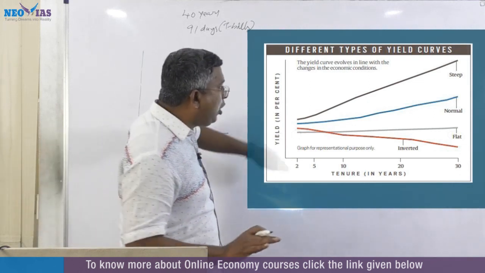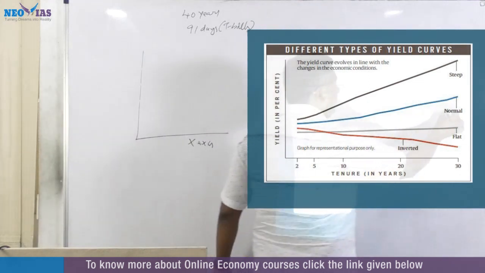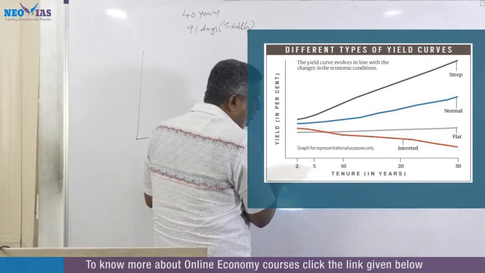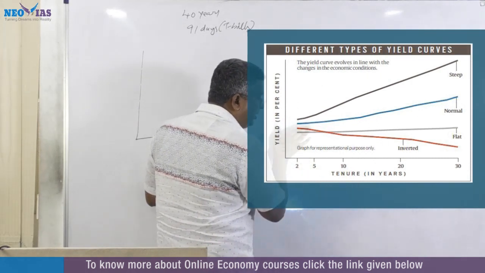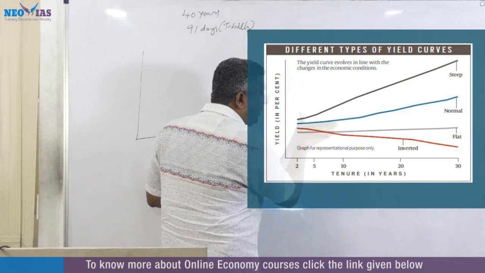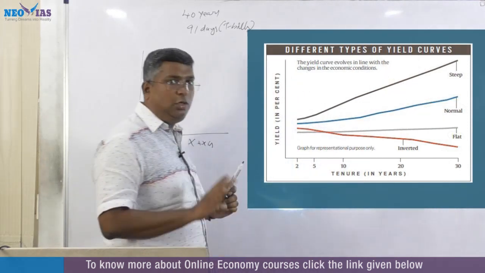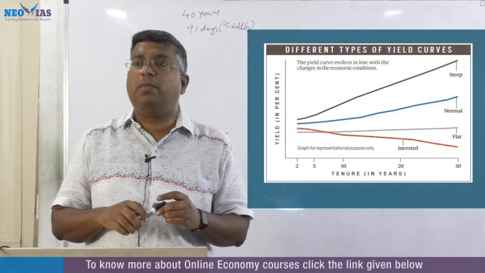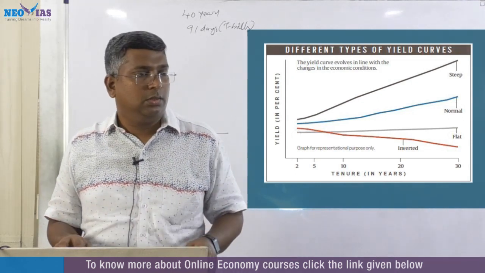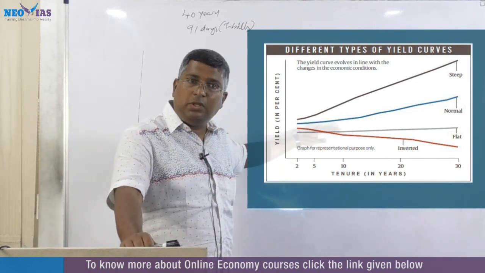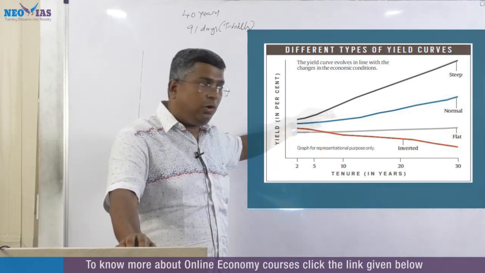Now this is a normal yield curve. Normally, as the tenure increases, the yield also moves a bit higher. This is a normal yield curve, when the economy is in normal growth. This is what an economy should have.